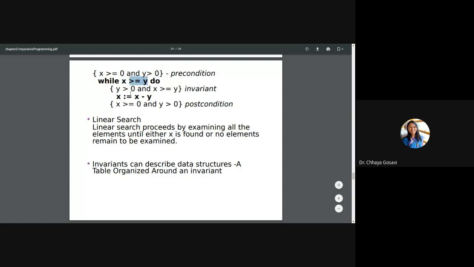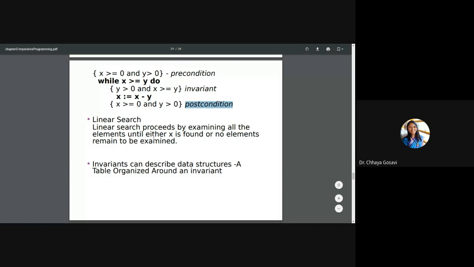So if the value of y is greater than 0, then x should be greater than or equal to y. So this condition is imposed on x when you are in the loop. And when you are out of the loop, x is equal to x minus y, and when you come out of the loop, still this condition should be there. x is greater than or equal to 0 and y is greater than 0. That is a postcondition.